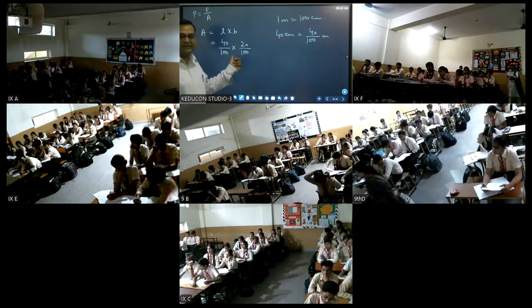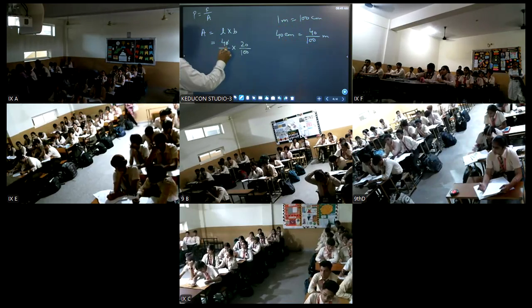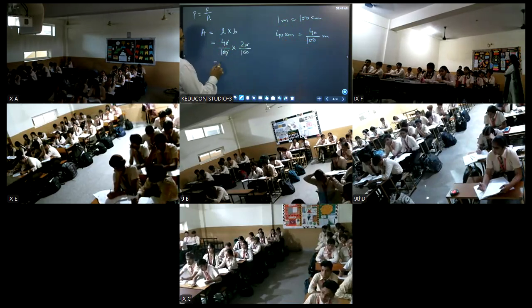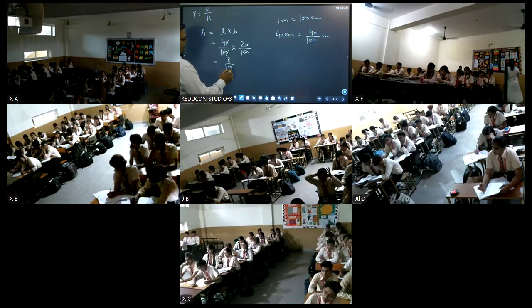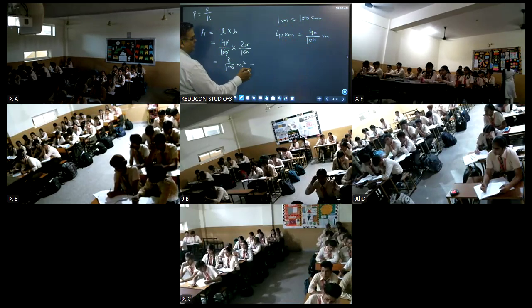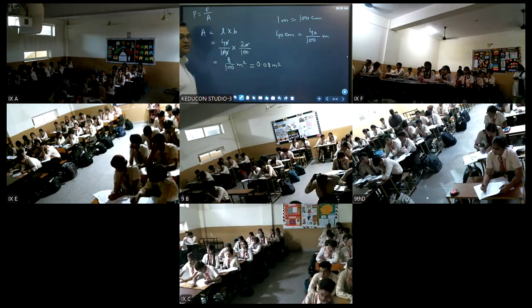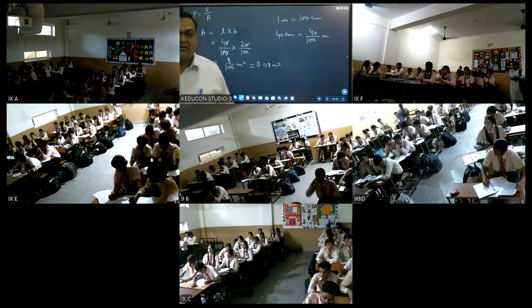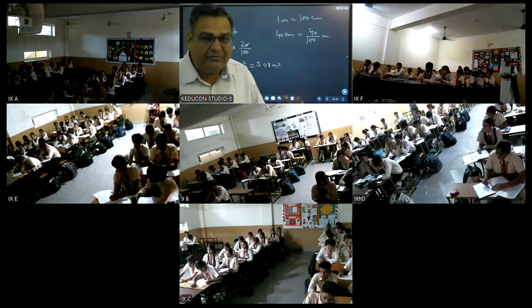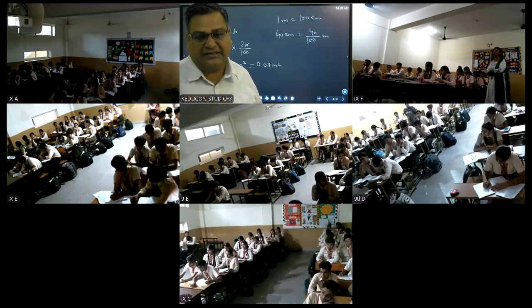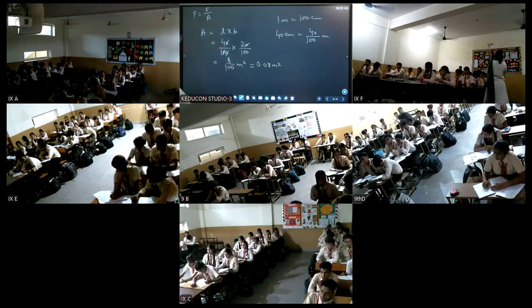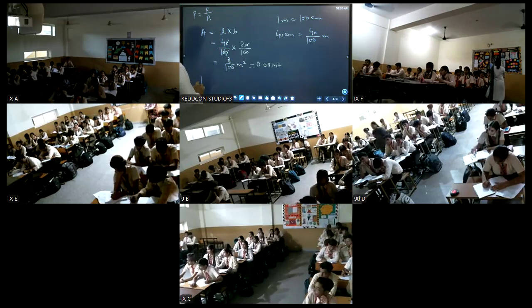So you have to convert this. So here two zeros cancel. So this comes out to be 8 by 100 meter square. You can make it decimals if you want, or you can keep it in the fraction also. Fraction is always better because it is easier to calculate. Okay? So pressure will be equal to force.